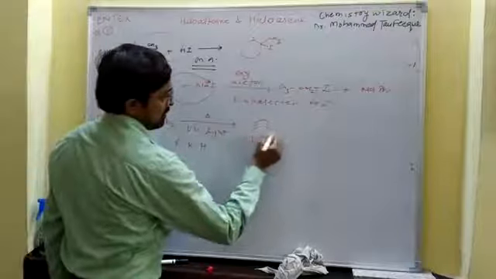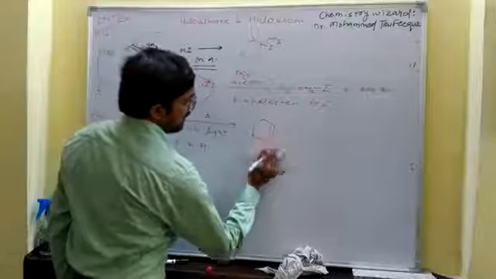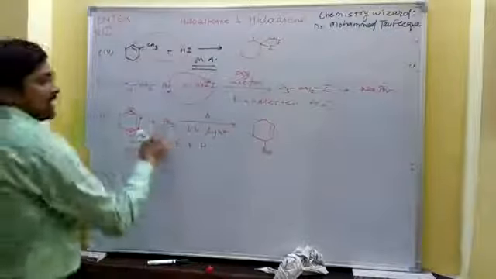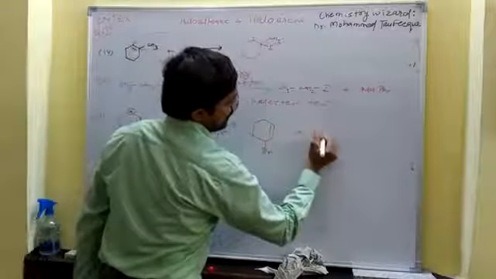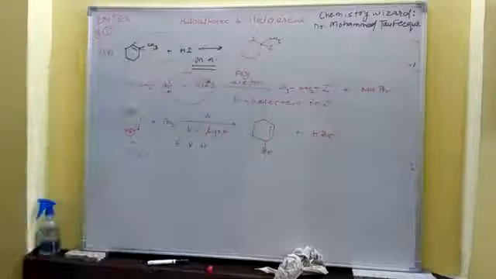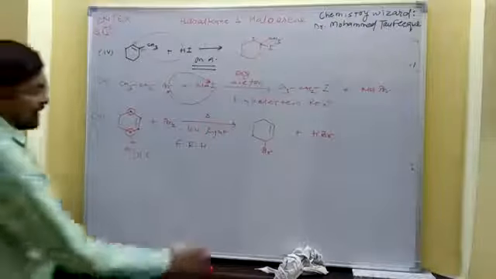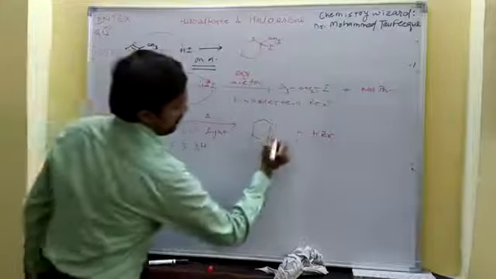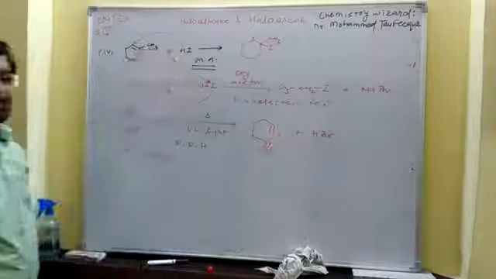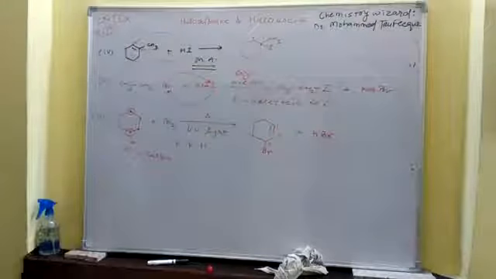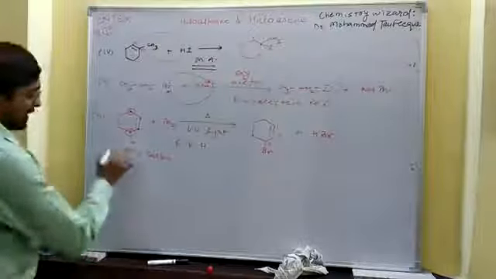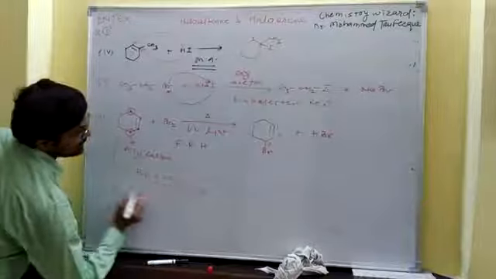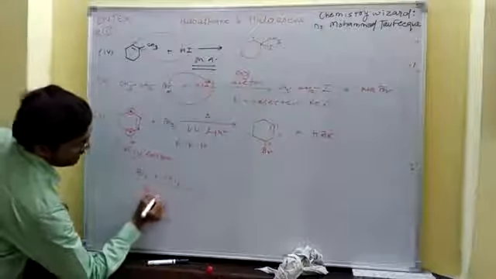So any of the hydrogens of that carbon gets substituted by bromine, and the hydrogen and the remaining bromine react and produce HBr. Is it clear? So we have 1, 2, 3, 3-bromocyclohexene. Clear? What if, let's suppose, we have bromine in the presence of CCl4 and dark.